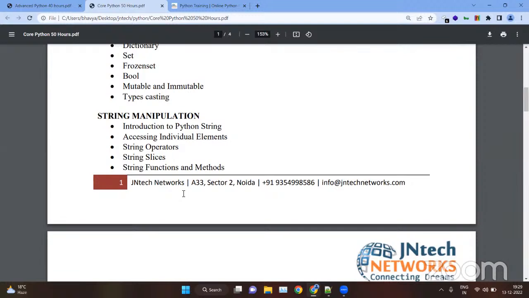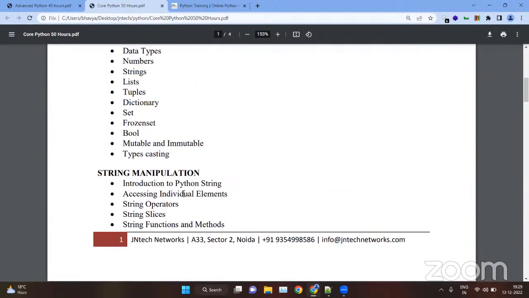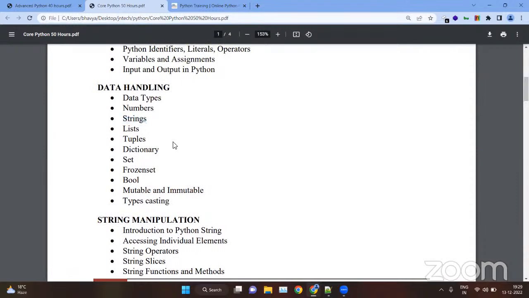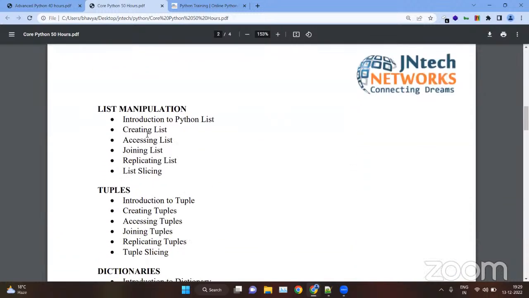So we have various functions for strings. String is a data type in Python, and each data type has its own functions and methods. So we will see the string functions and methods. We will see the list functions and methods, which is known as list manipulation. We will see how to create a list, how to access it, how to change it, how to remove elements inside a list, how to join and merge lists, etc.